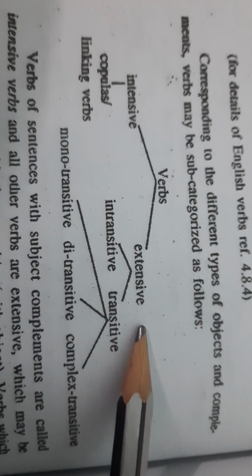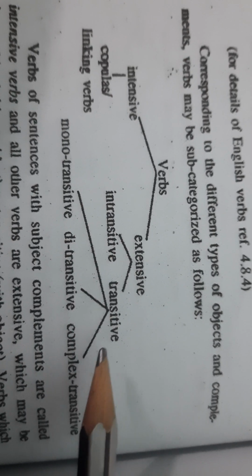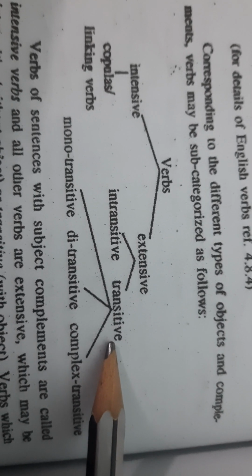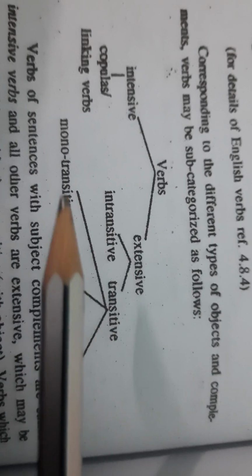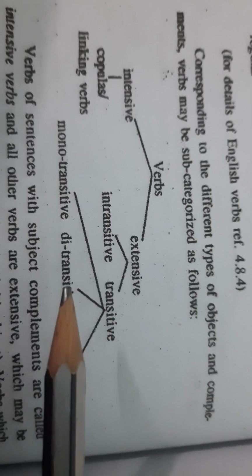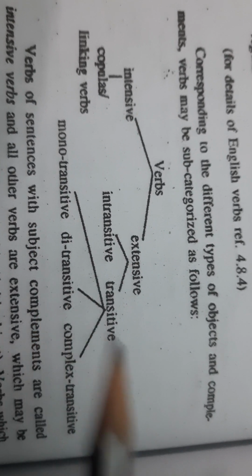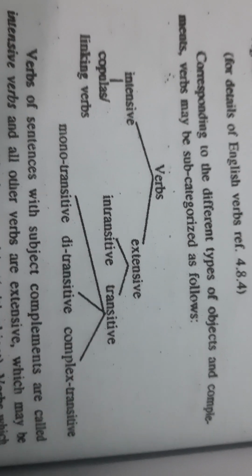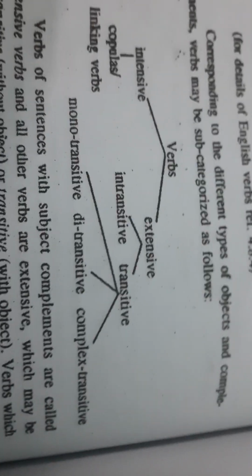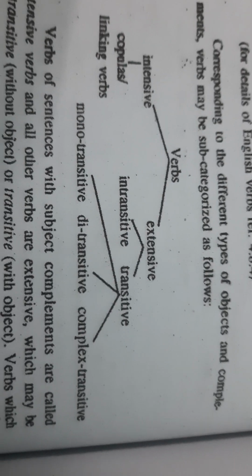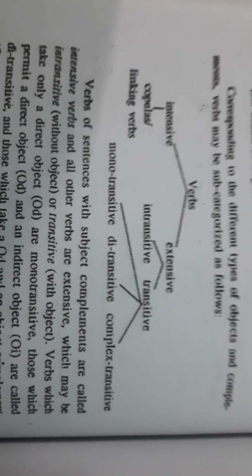Extensive verbs are intransitive and transitive, meaning that which takes an object. If it takes a single object, it is monotransitive. If it has two objects, it is called ditransitive. Apart from that, you also have complex transitive, where you have a direct object and also an object complement.